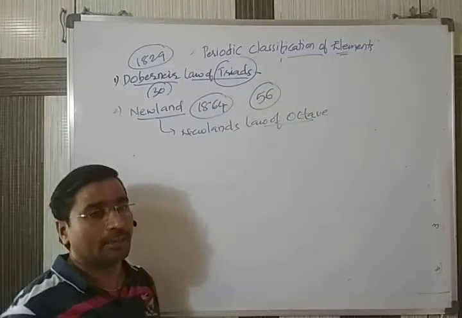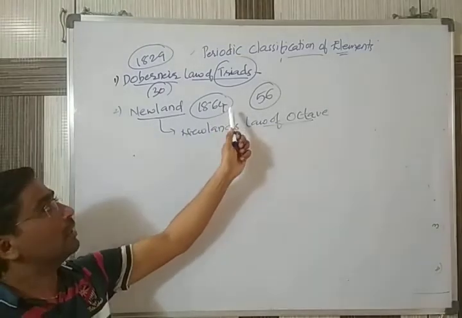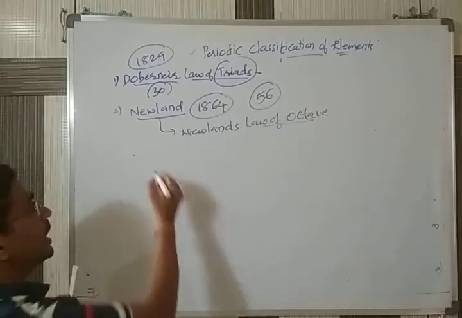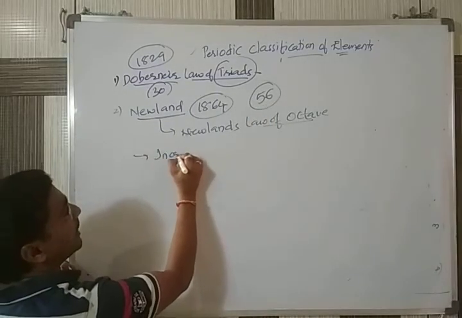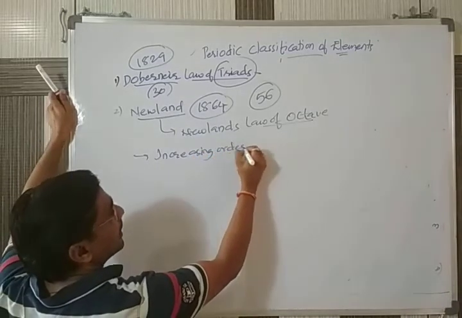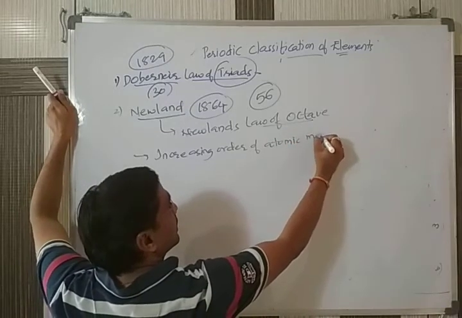These 56 elements, he started arranging in the increasing order of atomic masses.